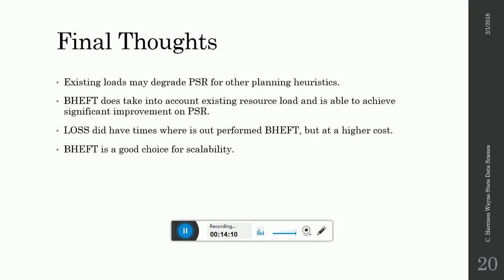So here's some final thoughts. Existing loads may degrade PSR for most of the planning heuristics, but the BHEFT algorithm does take into account existing resource load and is able to achieve significant improvement on PSR. There were times where the LOSS was invoked and it was able to outperform BHEFT, but this is at a much higher cost, and considering that this paper is looking at budget constraints, the BHEFT algorithm would still be a better choice. In addition, BHEFT is also a good choice for scalability.